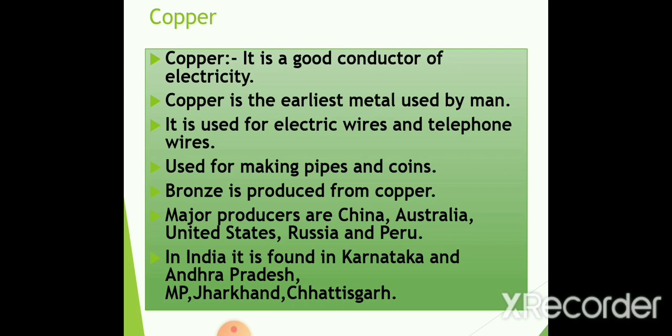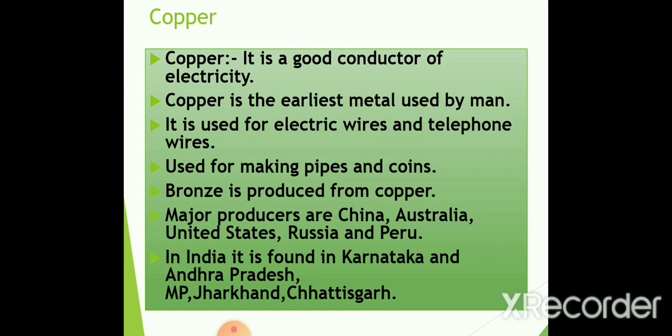So we can say that the alloys of copper are bronze and brass. The reason is that copper itself is not a very hard metal, so we cannot make weapons with it. So from early ages itself, people started mixing copper with other metals like tin and zinc, and they made bronze and brass.